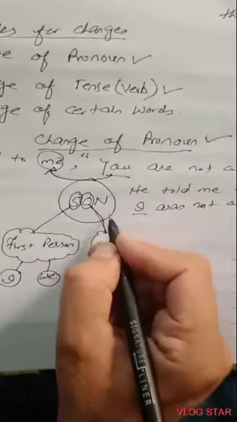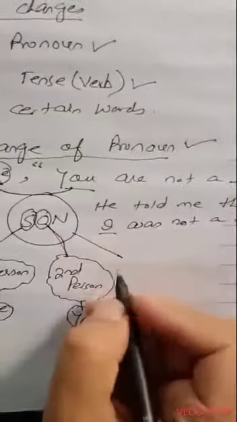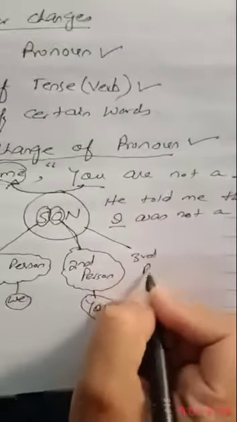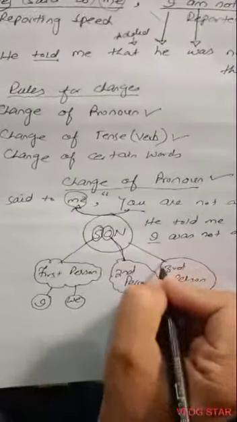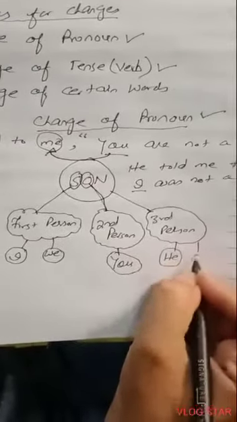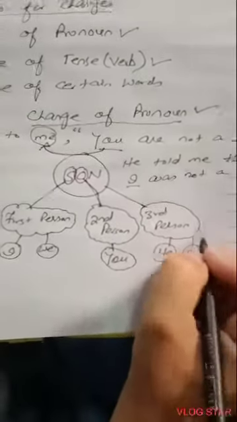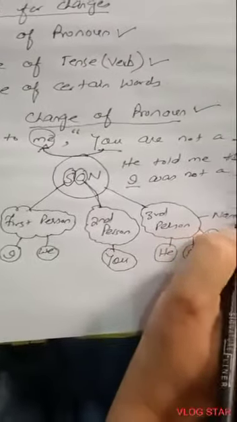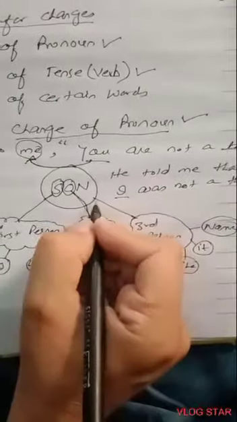That's it. So the third thing is that if the subject of the reporting speech is in the third person, what is third person? First of all, third person is he, she, it, or name. If it is in the third person, there will be no change in the pronoun.